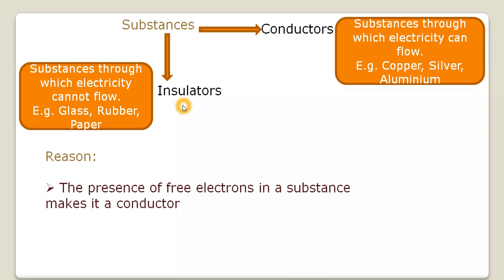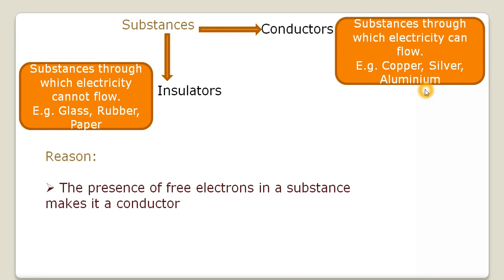The substances through which electric charge can flow are termed as conductors. And as you know, the flow of electric charge is nothing but electricity. So you can say the substances through which electricity can flow are termed as conductors. And what are those substances? These are our metals. As you know, all the metals like copper, silver, aluminium are conductors.